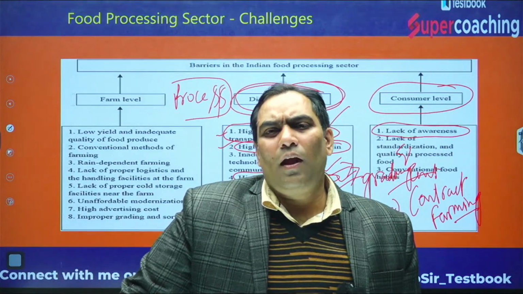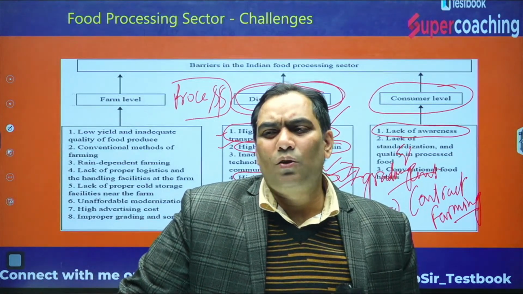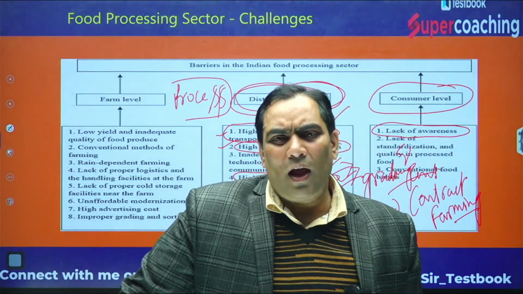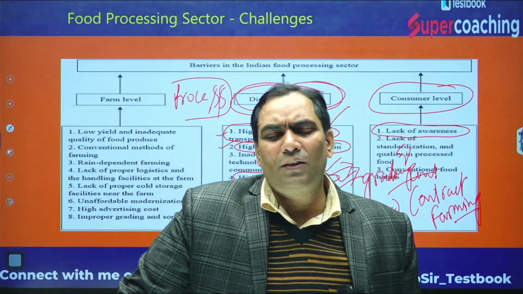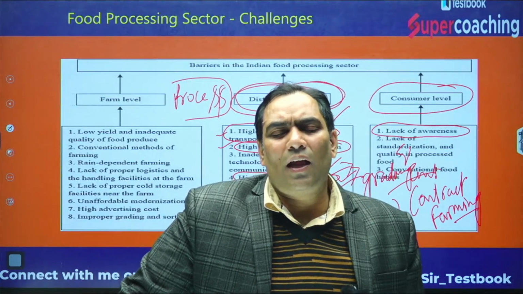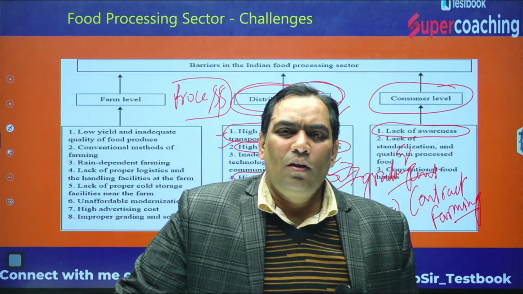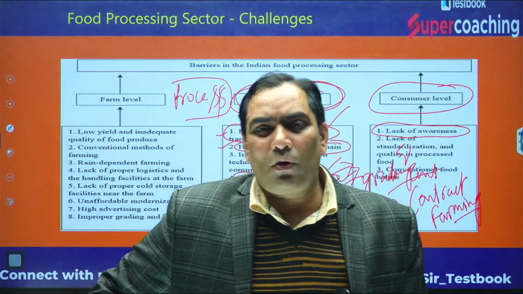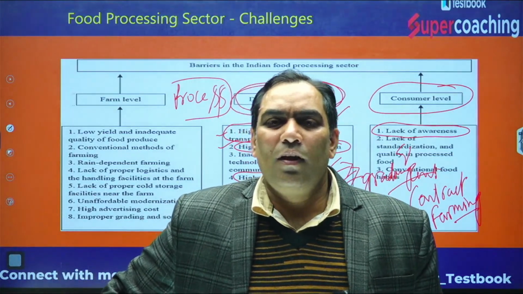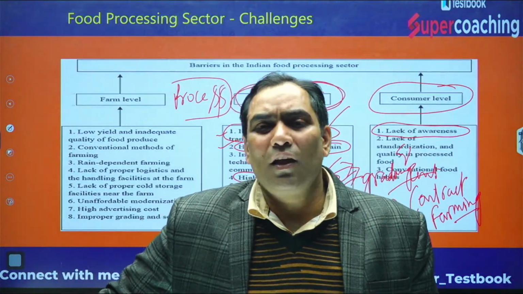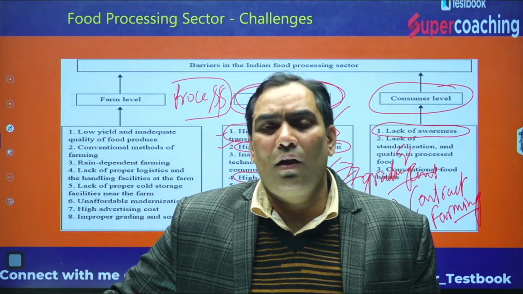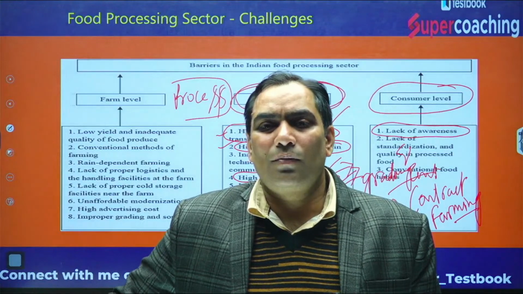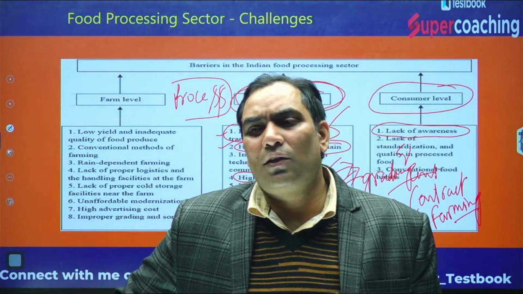People used to say, and this is true also, that fresh vegetable and fresh fruit juice is better than real juice. Although real juice is processed food and should have more nutrients, it has more sweet components, which is not good for health.